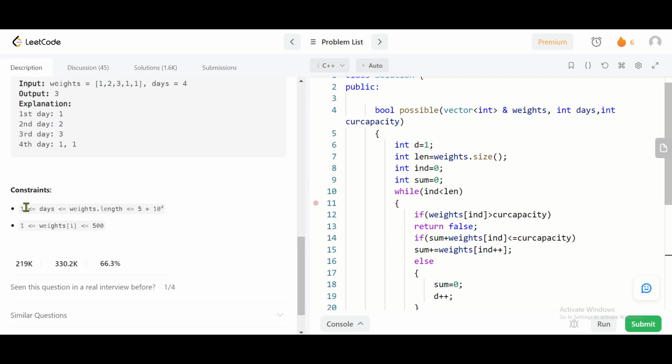In the constraints it is given that the number of days can be maximum 50,000, the number of packages can be 50,000, and the weight of each package can be maximum 500 kg, 500 units.